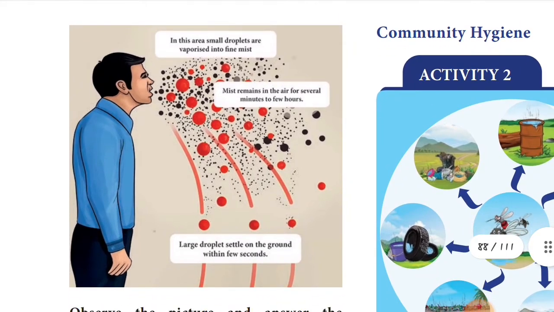Now, see this picture, children. Cold and flu are common communicable diseases, as you already know. They are caused not only by bacteria, children, but also by viruses, a viral infection. When you have a cold and flu, you may also have a running nose, cough, sore throat, and sometimes fever and joint pain, pain in your body. For some, these conditions may also lead to mild diarrhea.